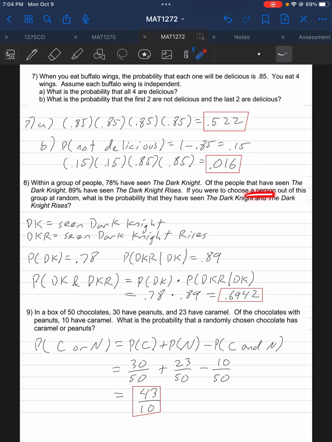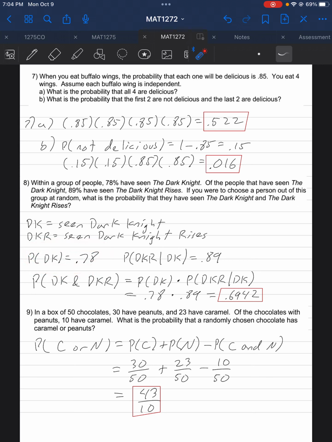So if we were to choose a person at random from this study, what is the probability that they have seen The Dark Knight and also The Dark Knight Rises? Again, 78% of the people have seen The Dark Knight, and 89% of these 78 have seen Dark Knight Rises. So not everyone has seen both. Some have seen one, some have seen the other, some have seen none of them, right? So let's write this out.